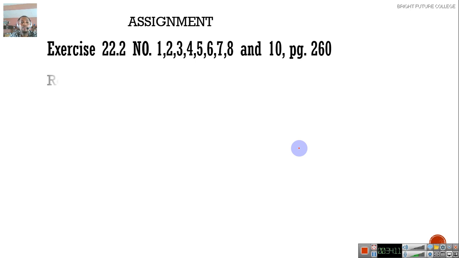I'll leave you with an assignment. But before that, remember that probability is the tendency for an event to happen or for it not to happen. We apply probability in our daily life when we want to embark on a business, on anything we want to do. You ask yourself, what is the probability that I'm going to make it or I will not make it? It's very, very useful. Okay, I leave you with this assignment.